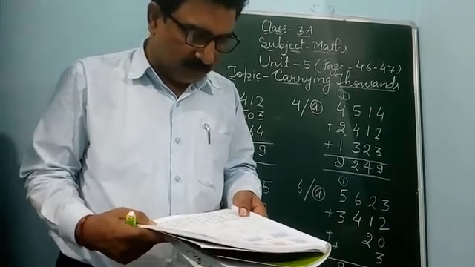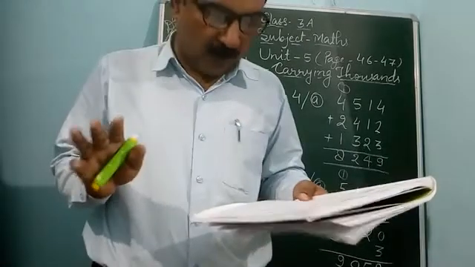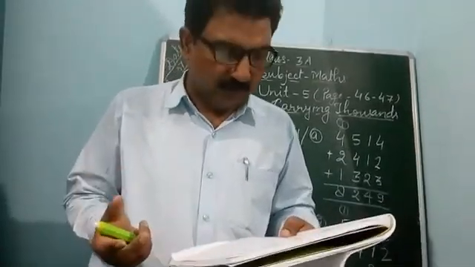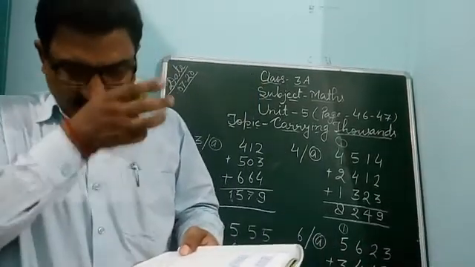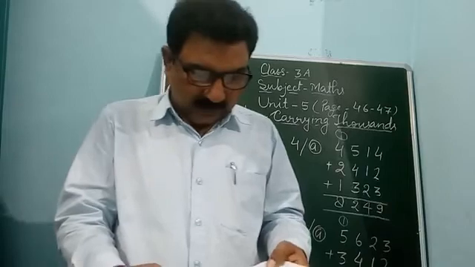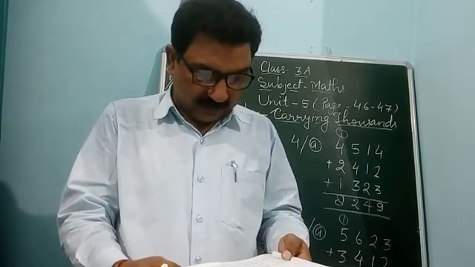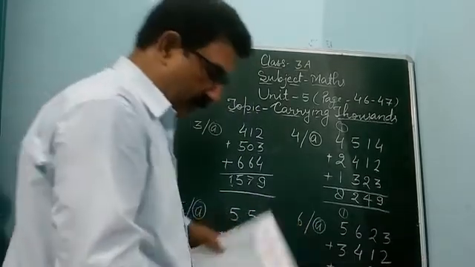Question number 7. Do these sums in your notebook. You have to do all the questions in books also and in copy also. So question number 7, you can do vertically in your copy like this. I am discussing page number 47.